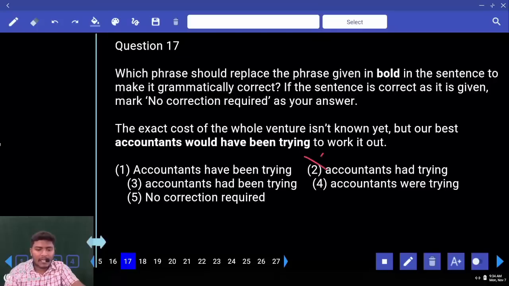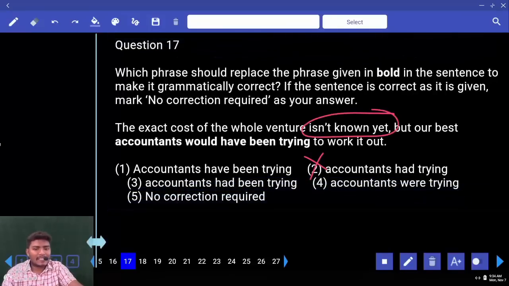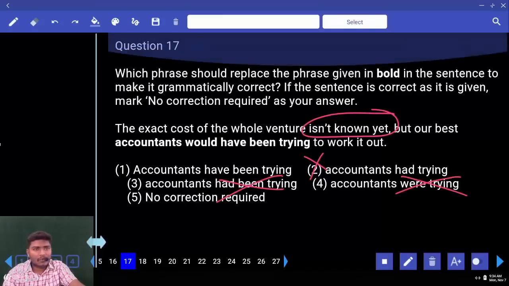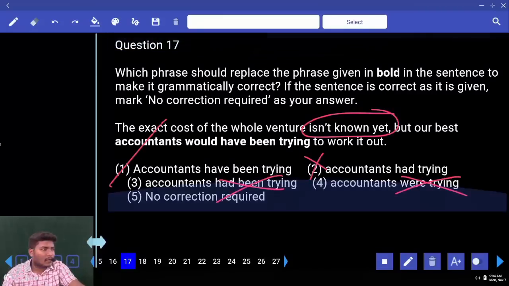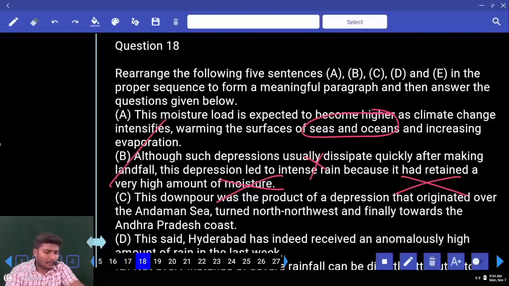Grammatically, only 1, 3, 5 structures are correct. Now tell me what you can use here. Based on this you have to answer. Isn't known, which indicator is this? Present or past? Present related. Had been trying, were trying, both of them are past. What is your answer? Only the first one. Next, move to 18.